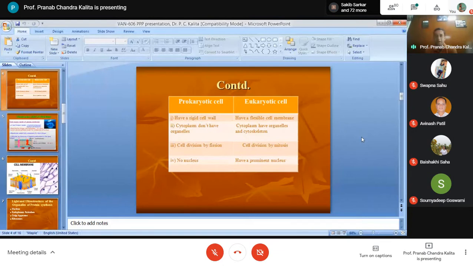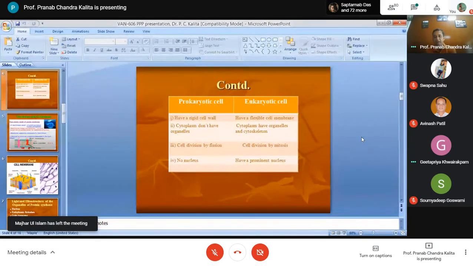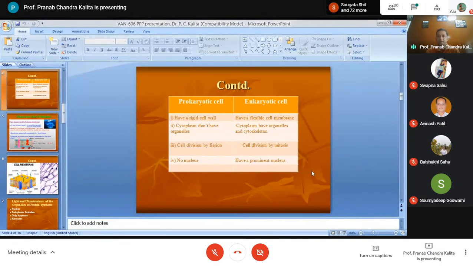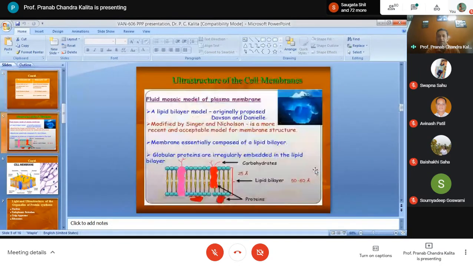In eukaryotic cells, we will find the organelles as well as the cytoskeleton. In prokaryotic cells, cell division occurs by the process of fission, and in eukaryotic cells, cell division occurs by mitosis. You won't find a nucleus in the prokaryotic cells, but there is a prominent nucleus in the eukaryotic cell.